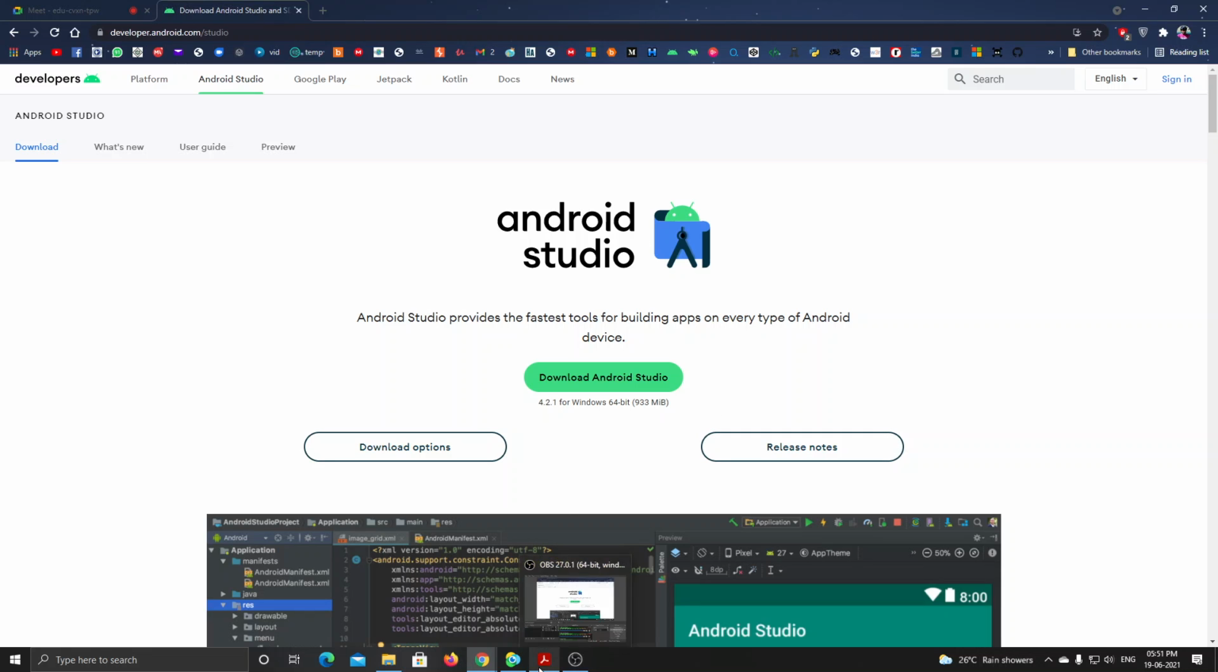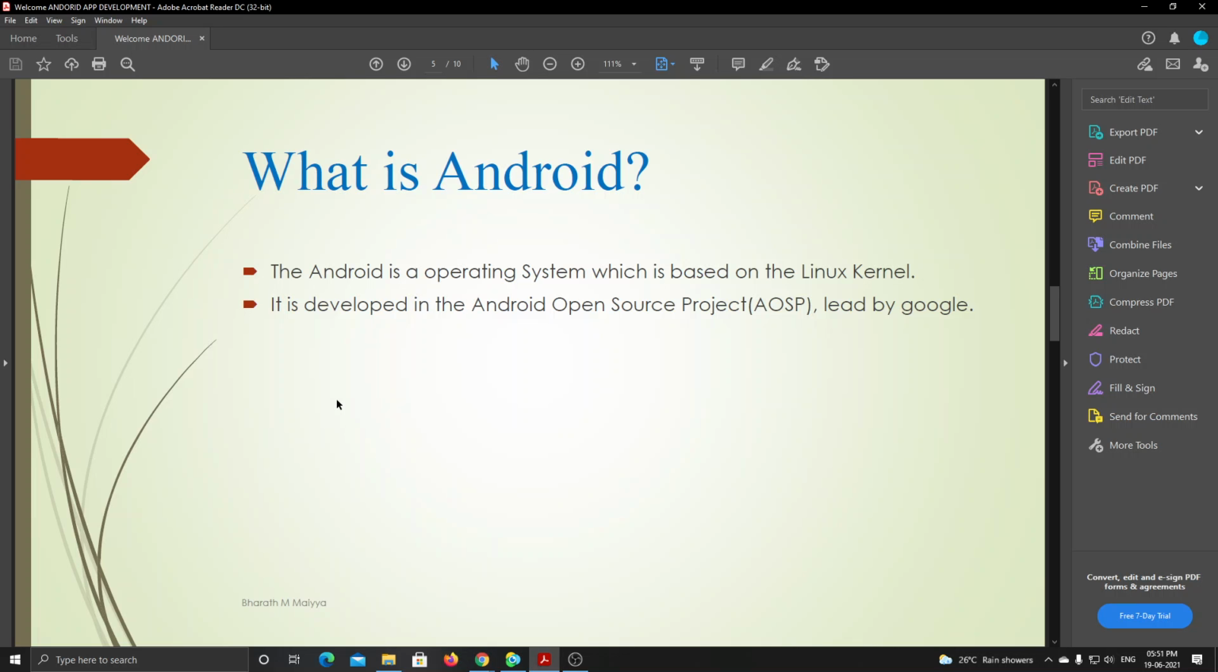Okay, now come back to Android. What is Android? Android is just an operating system. You understood that, right? It is based on the Linux kernel, built using Linux. Just understand in simple words that the foundation of Android is Linux. Okay, Linux kernel, not fully Linux.